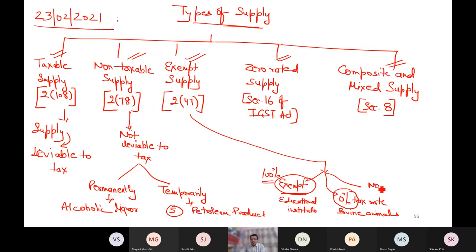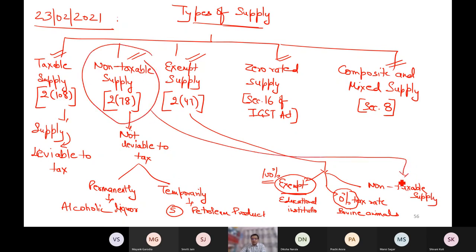And third is non-taxable supply. That means this concept is a part of exempt supply. So I can say that exempt supply is a broader concept than non-taxable supply. Every non-taxable supply will by default be an exempt supply. But exempt supply, every exempt supply may not necessarily be a non-taxable supply.